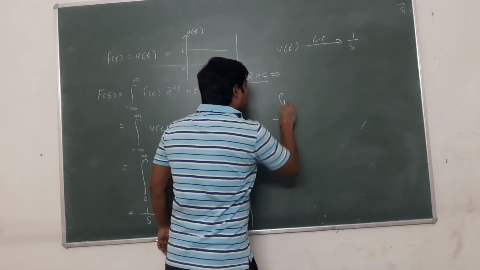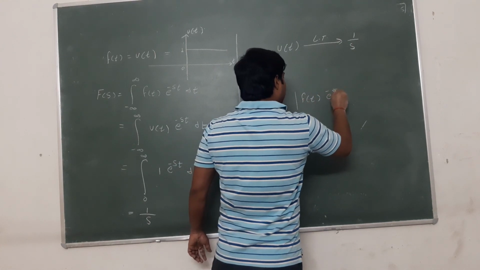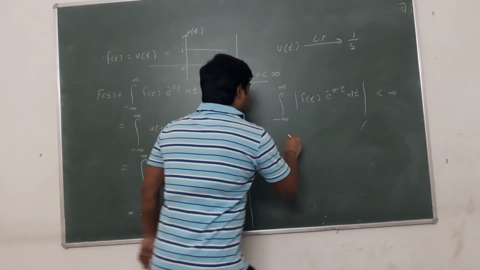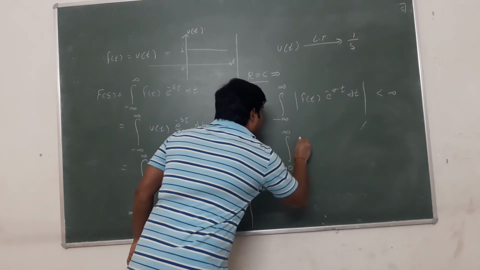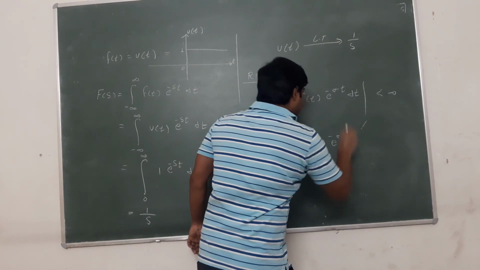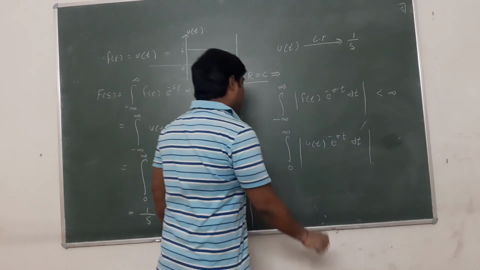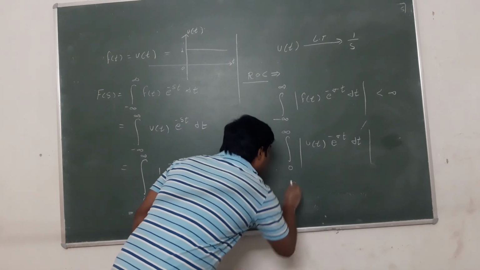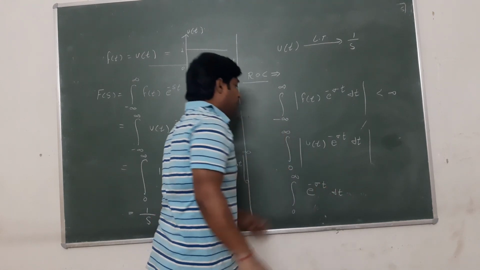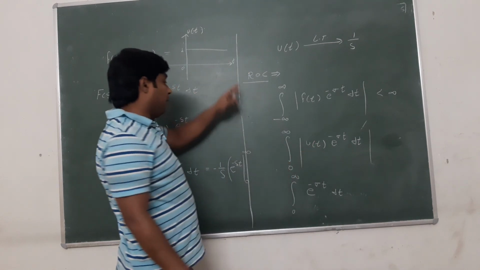We need to check that the integral of f(t) e to the power minus sigma t dt should be less than infinity. The limits will change from 0 to infinity, and f(t) becomes u(t), so the integral from 0 to infinity of e to the power minus sigma t dt should be less than infinity. This is because the value of u(t) is 1 between 0 and infinity.